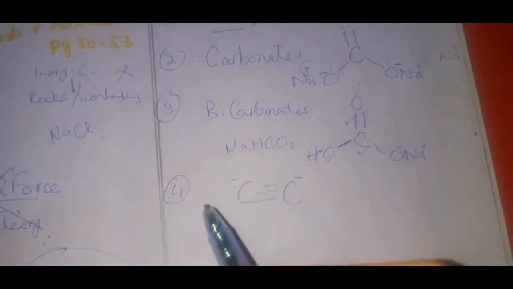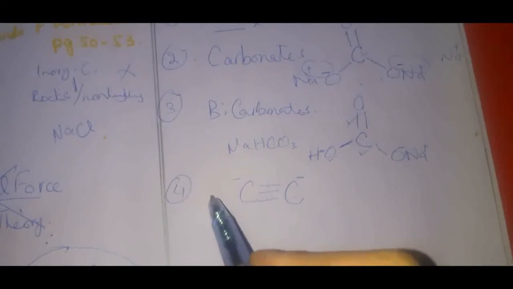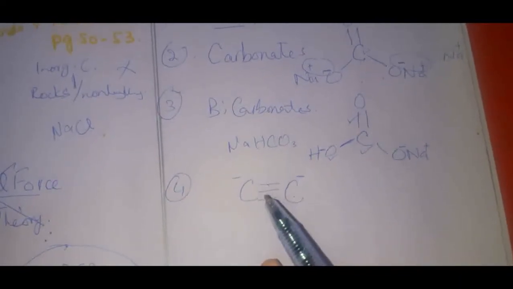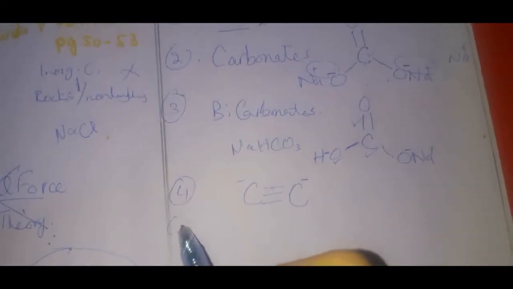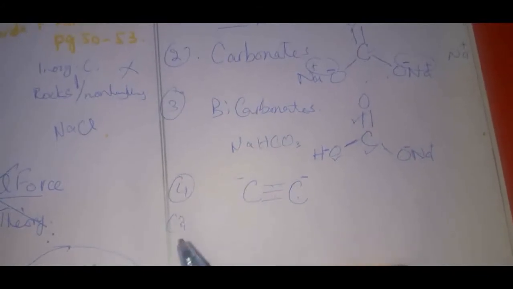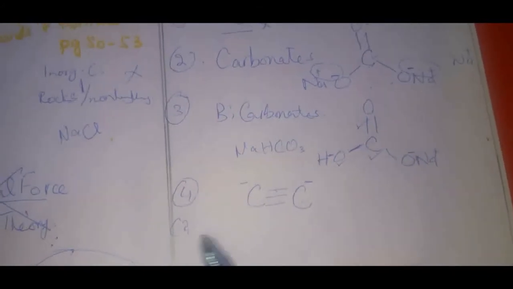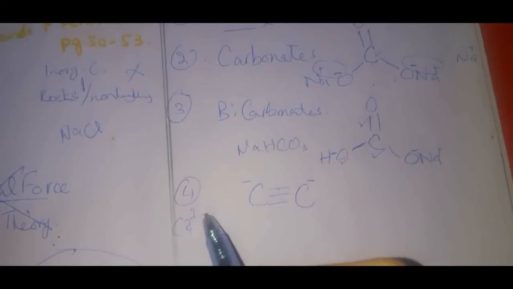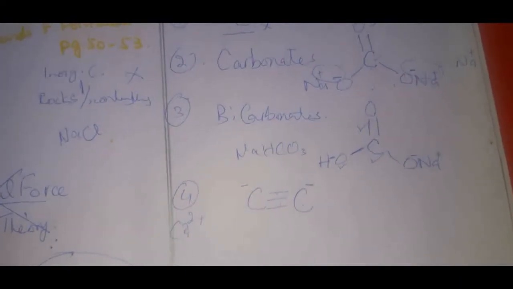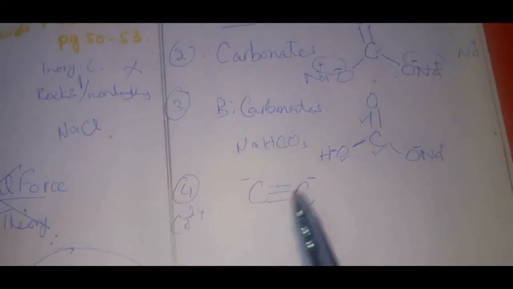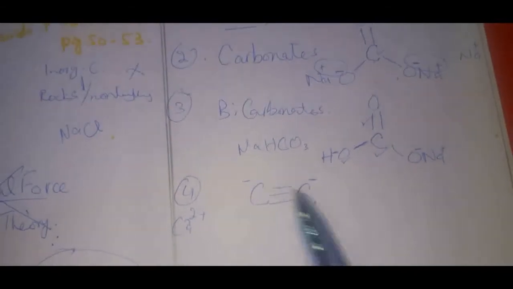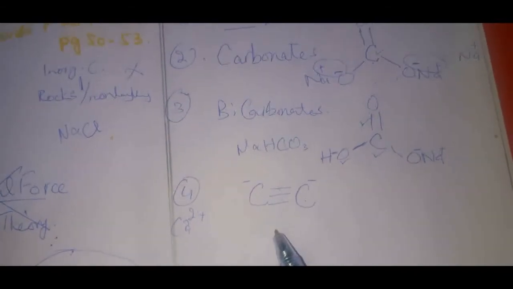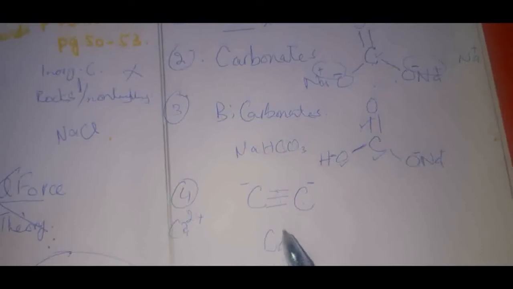So what is the case? Suppose we are making calcium carbide. Calcium is a member of the second group, so it has a charge of 2 plus, right? This calcium ion would neither come on this side nor on this side, but it will adjust itself at the center somewhere.